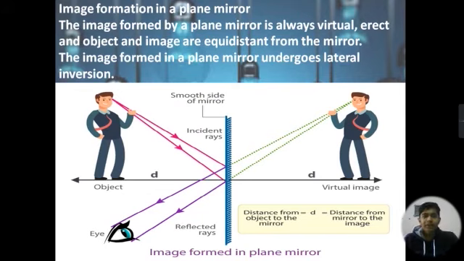Next is image formation in a plane mirror. The image formed by a plane mirror is always virtual, erect, and the object and image are equidistant from the mirror. The image formed in a plane mirror undergoes lateral inversion.